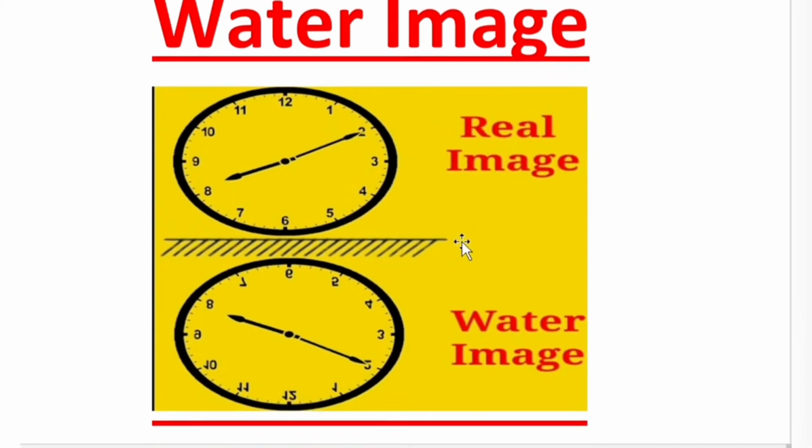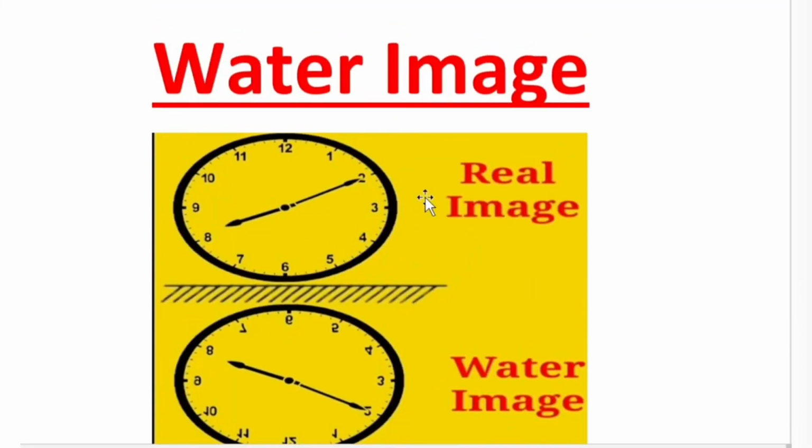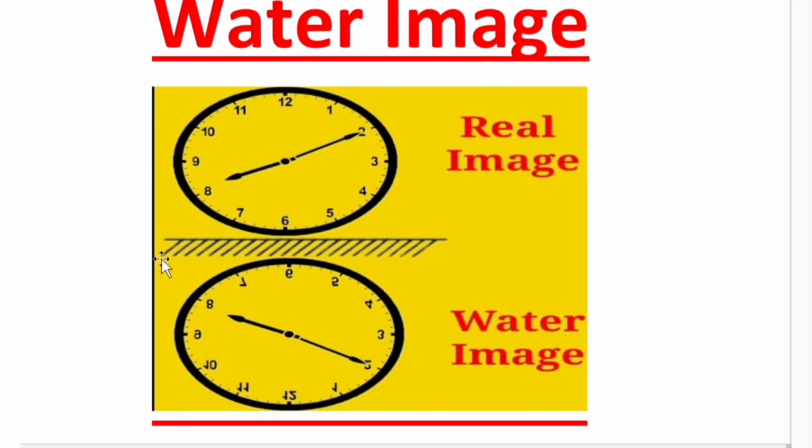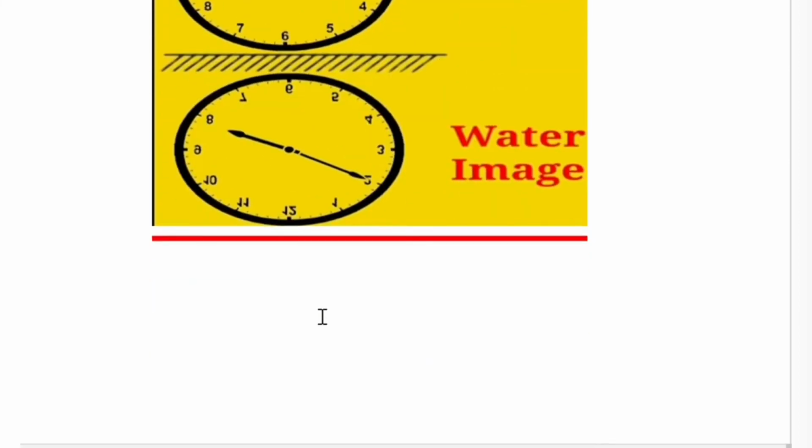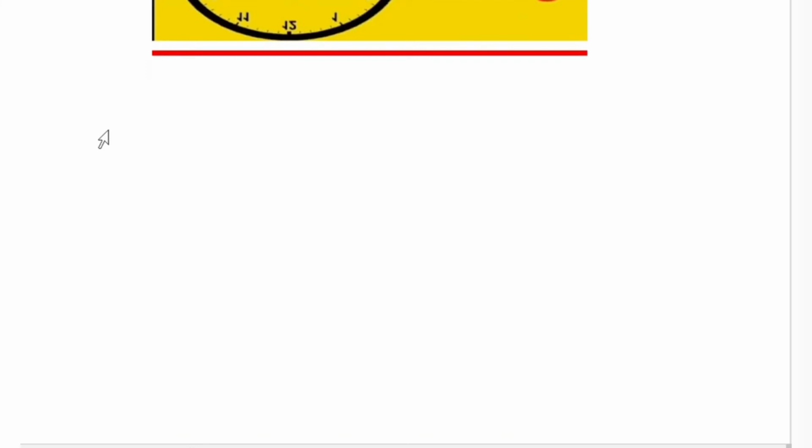So how to do this question? Actually this is a clock placed by the water or lake, and they are asking what is the reflected water image. This is also very difficult to find at times. So I have some formula for this, make a note of it like in the previous video.